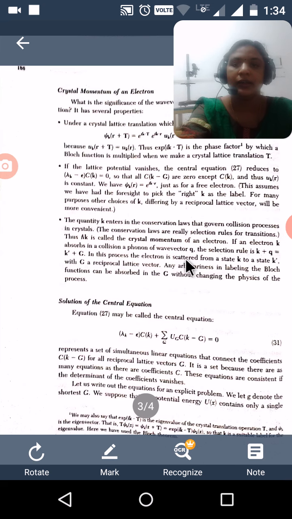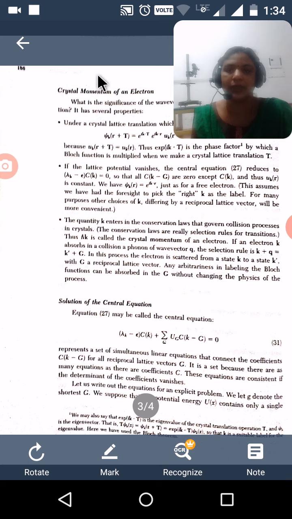Then the next topic is the crystal momentum of the electron. What is the value of crystal momentum?